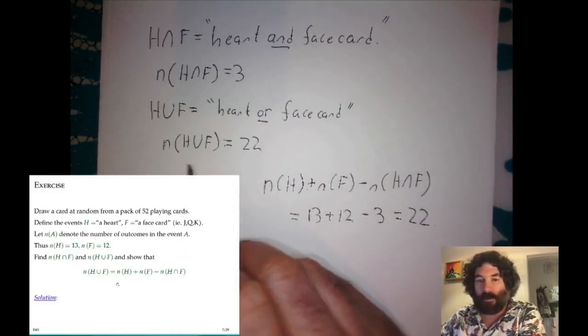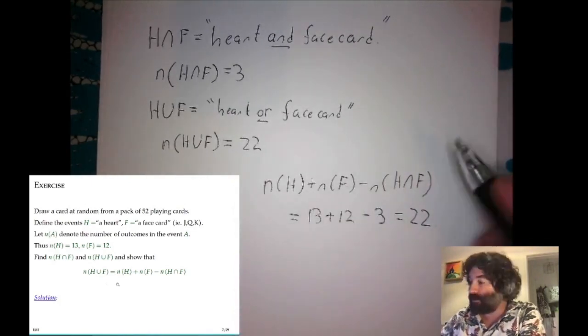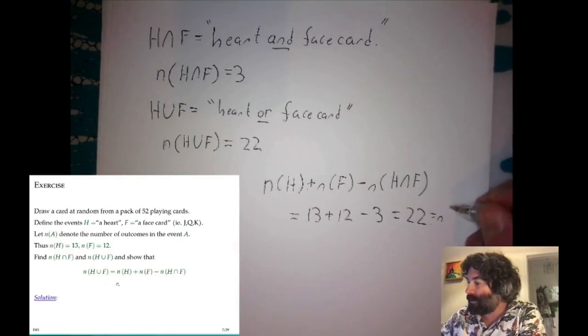That is the number of cards that are hearts or face cards. So this is the identity shown there.